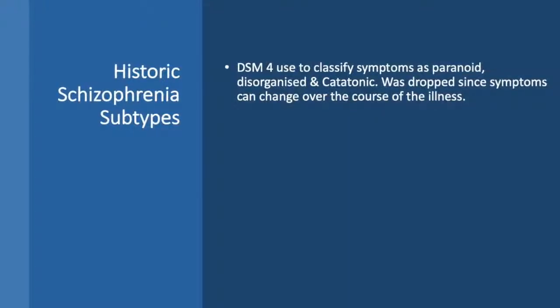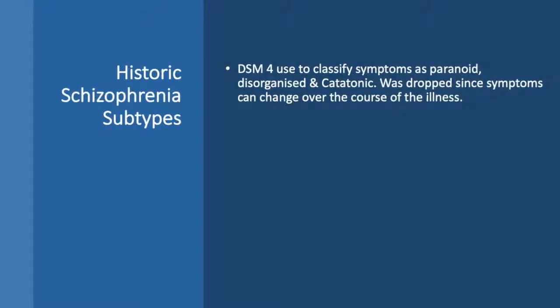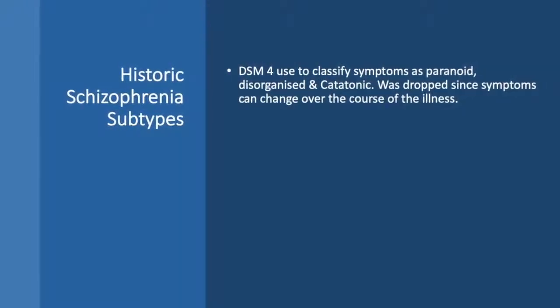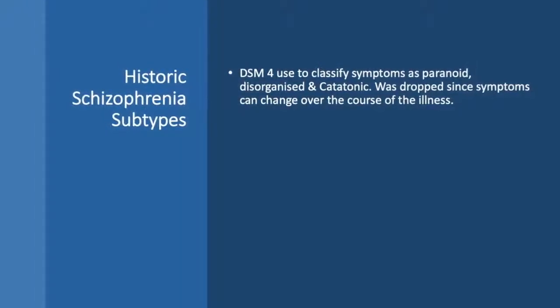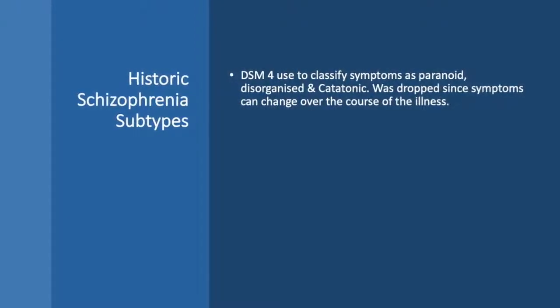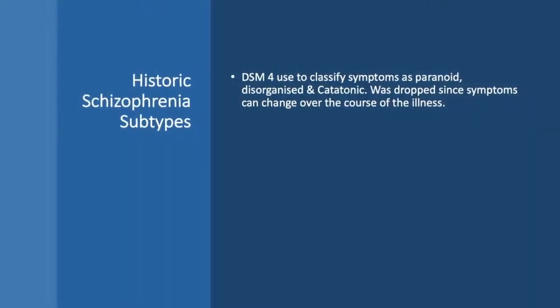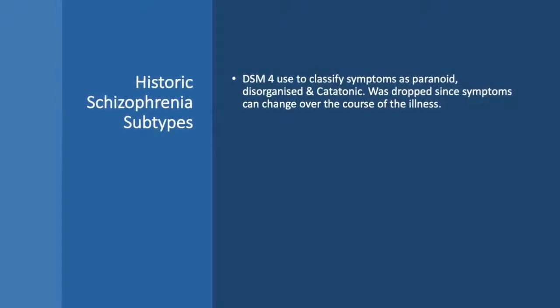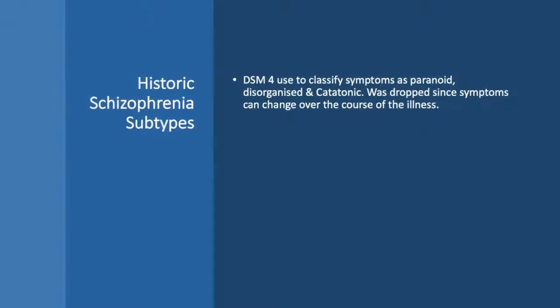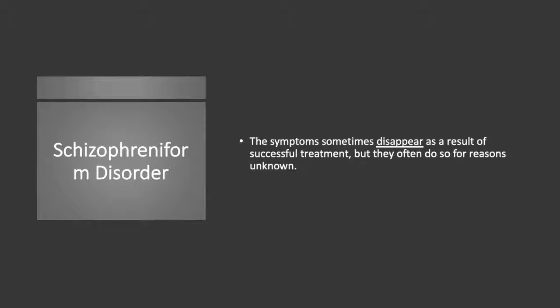Historic schizophrenia subtypes. The DSM-4 used to classify symptoms as either being paranoid, disorganized, and or catatonic, but this form of classification was dropped since symptoms can change over the course of the schizophrenic illness.